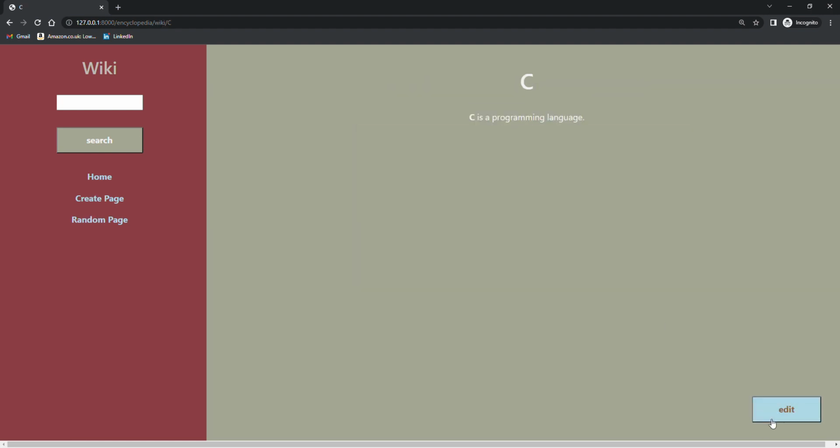And we're taken to the C entry page, and we can see there that our C has been emboldened using the Markdown. If we just check that, go back to the index page, we can see C has appeared here, and if we click on there we get the same thing there.